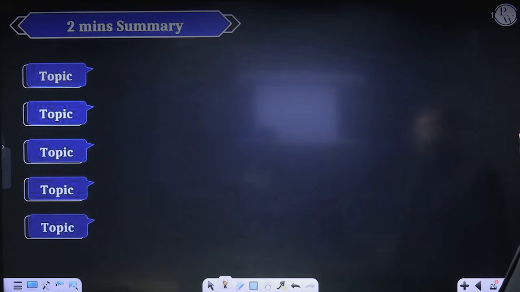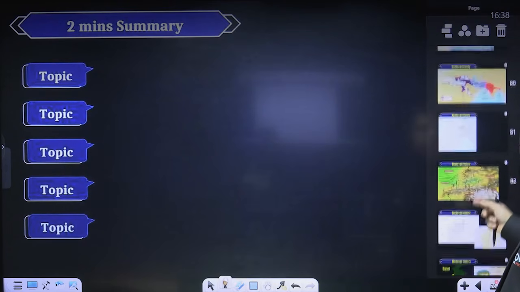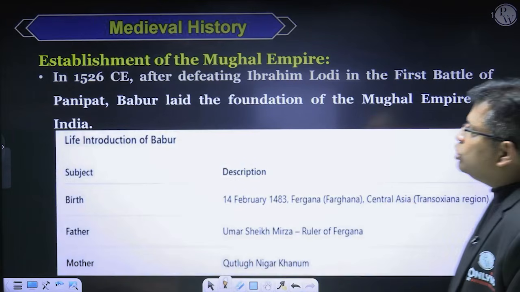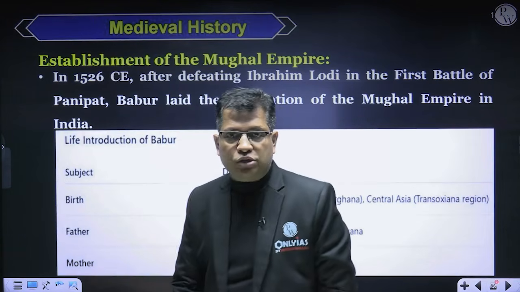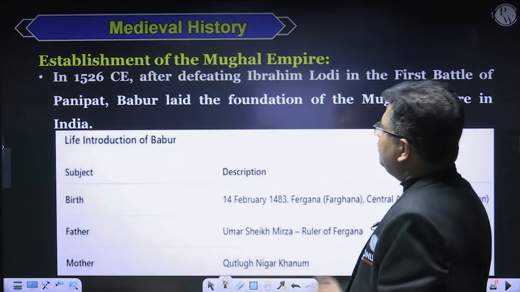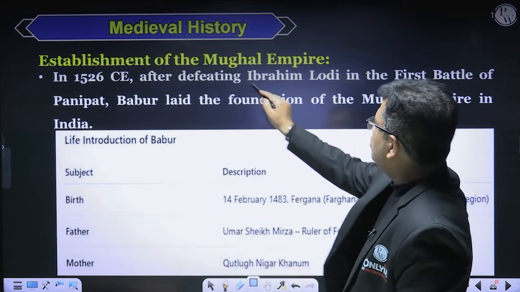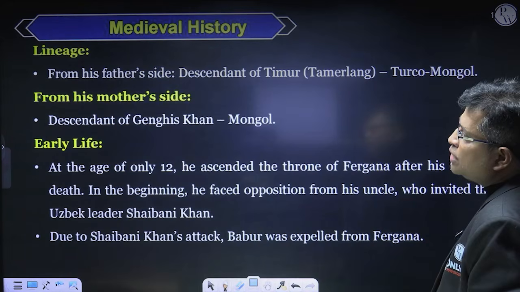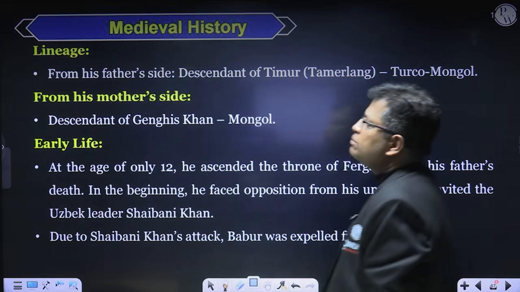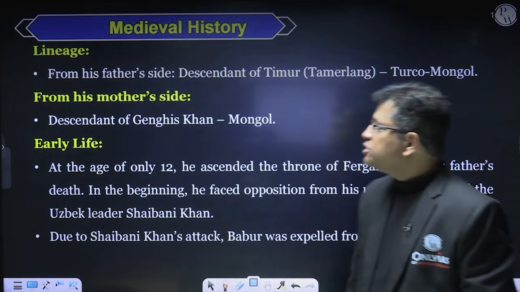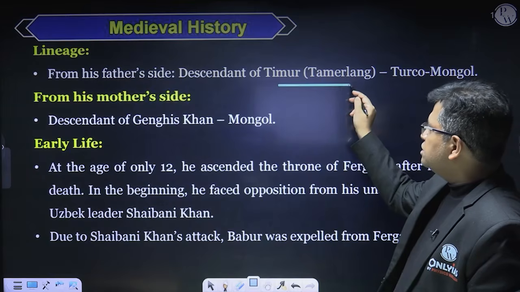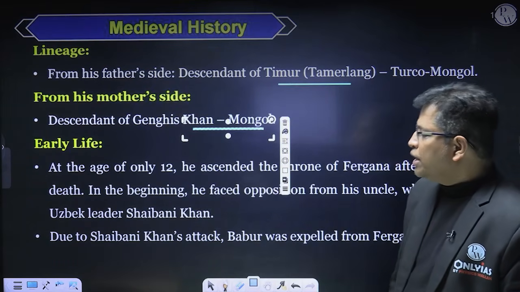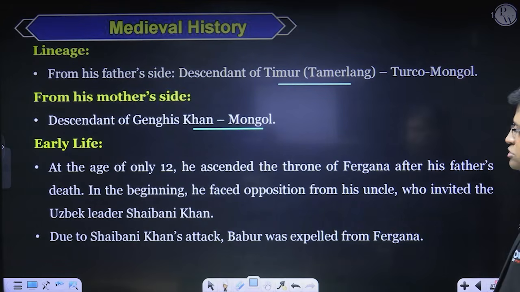Now, coming to the last topic, and this topic is your Mughals, right? So the Mughal Empire was established by Babur after defeating Ibrahim Lodhi. Right, sir and madam? Ibrahim Lodhi. If I talk about Babur, he was of mixed blood. From his father's side, he was a Turk and a descendant of Timur, and from his mother's side, he was a Mongol, a descendant of Chengiz Khan.